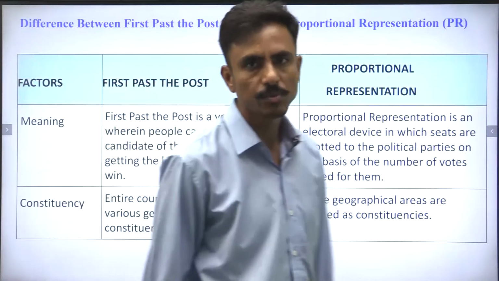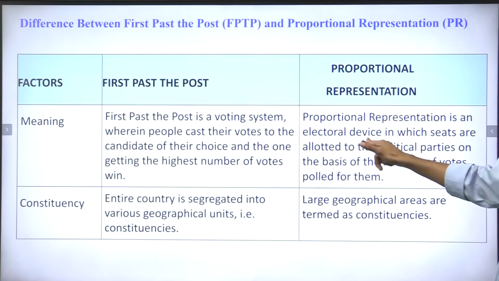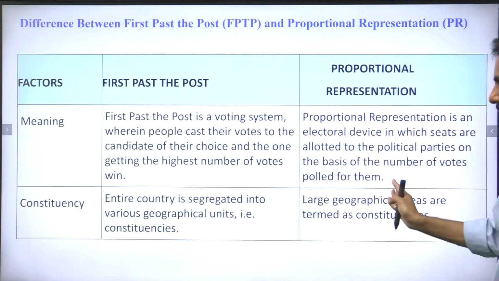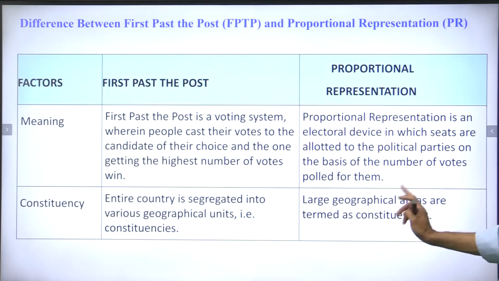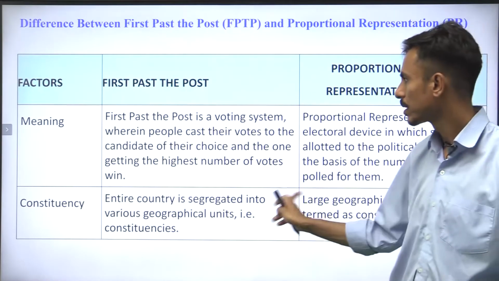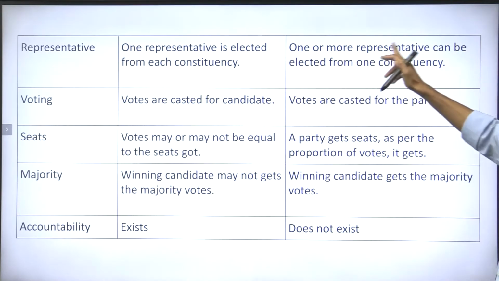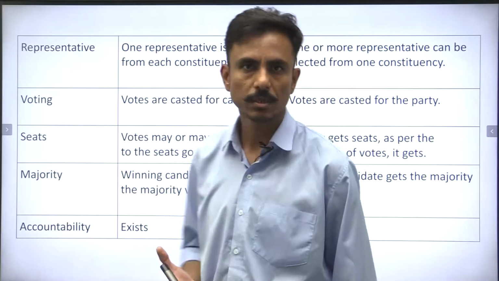So these are the differences between proportional representation and first past the post. PR is an electoral device in which seats are allotted to the political parties on the basis of the number of votes polled for them, right? As we have discussed, large geographical areas are termed as constituencies. Second, if I talk about representation, one or more representatives can be elected from one constituency. Very much true, right?